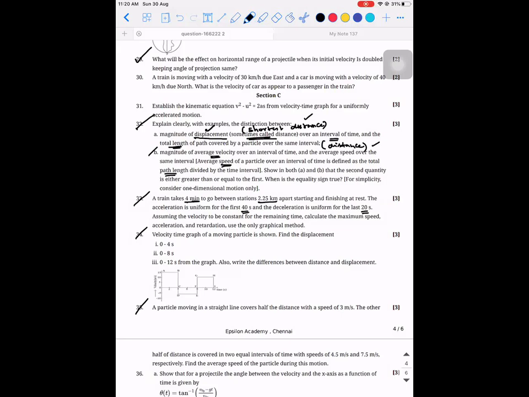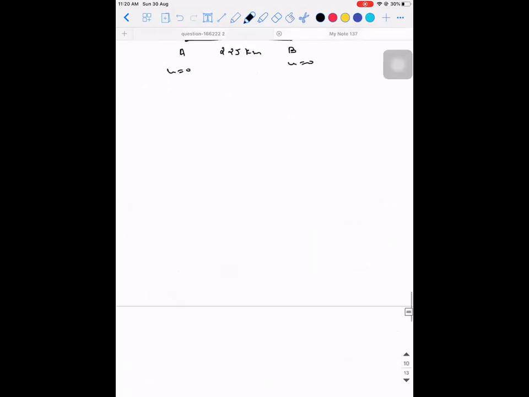Use only graphical method. See, the problem is this year they have removed graphical method from your syllabus. But I can explain this problem. Listen to it because this might help you in some other context.